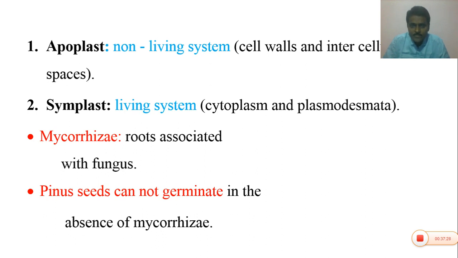Cell membrane, cytoplasm, plasmodesmata and cytoplasmic connections. All these constitute the symplast, the living system. So cytoplasm and plasmodesmata are examples of the living system in the plant body. The water passes through the plant body by two methods, apoplast and symplast. Apoplast is the non-living part of the plant body, whereas symplast is the living part.